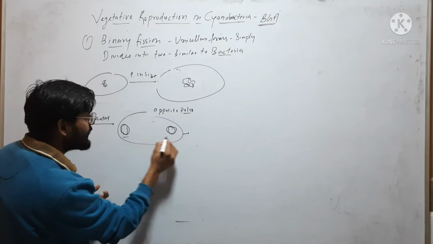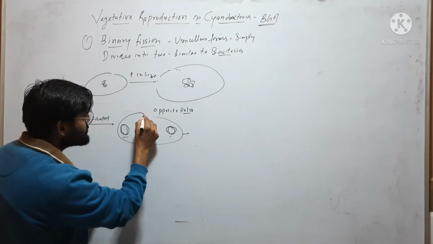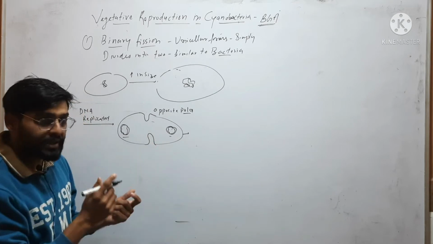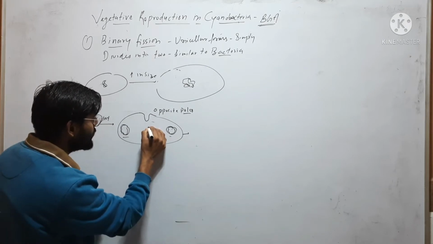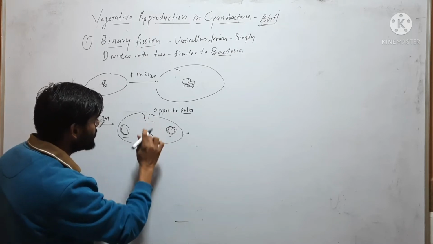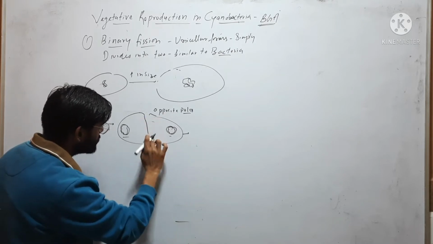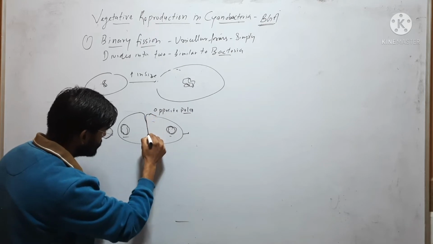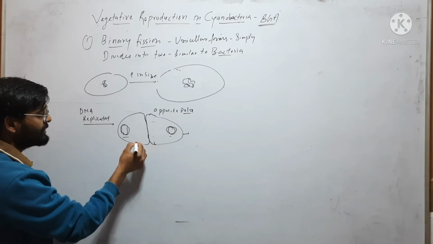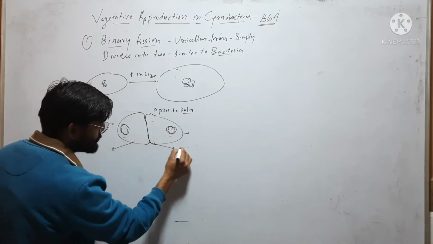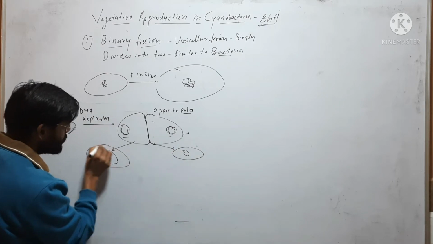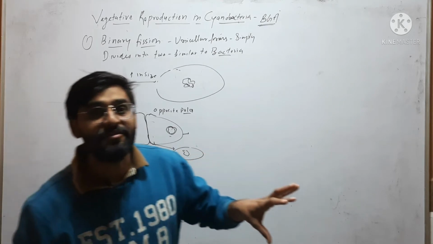After reaching different poles, there will be a septum formation in the middle of the cell and this septum will grow inward and finally a full septum will form there. After formation of the septum, the two cells will separate. So this is binary fission.